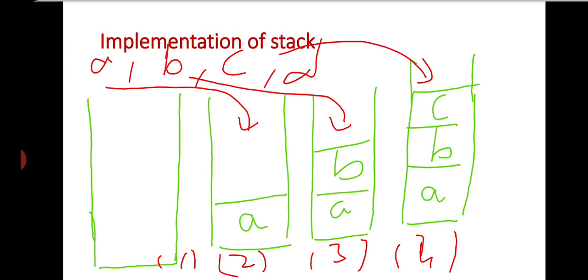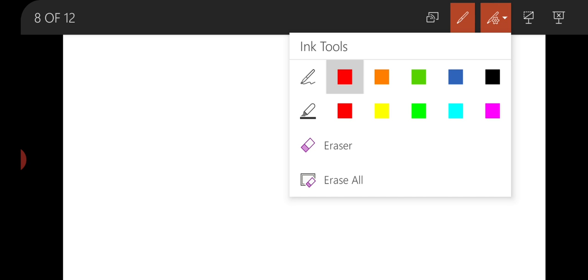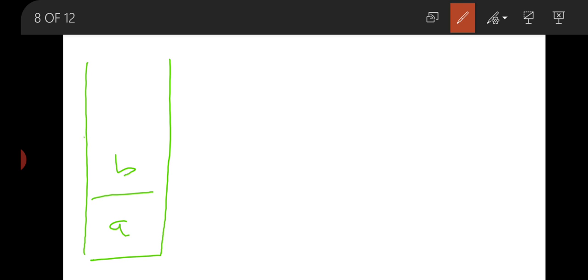Now if we are going to pop any element, we can pop at that time. Now again if we are going to insert D in the stack, then this will be A, B, C and D. Now our stack is completed.